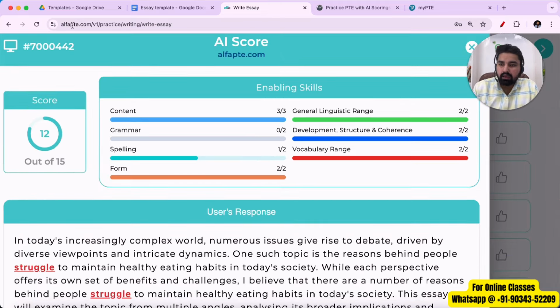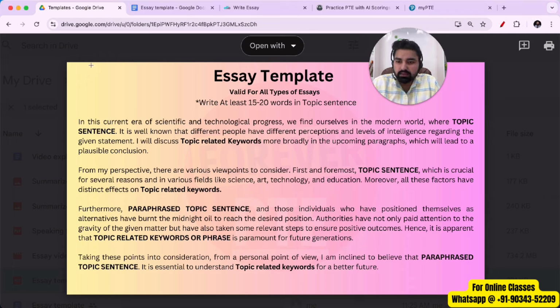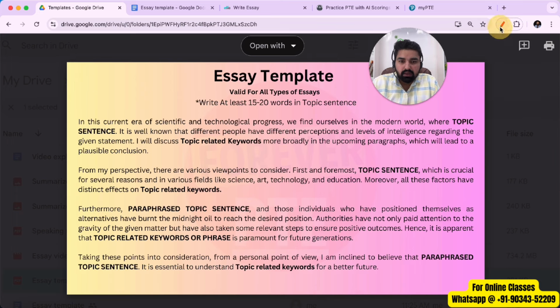Now that's why I have made this template, and I've made sure that a student whose target is 60, even he or she can use this same template. And this is the same template that I used to score 90 as well. So it is not that tough. You don't have to insert a lot of keywords because it will become difficult for a common student to add a lot of words in it. And it is not that simple as well. You don't have to simply write the topic sentence everywhere. You will have to paraphrase. You will have to add some of the keywords on your own. Now I'll show you with a few examples.